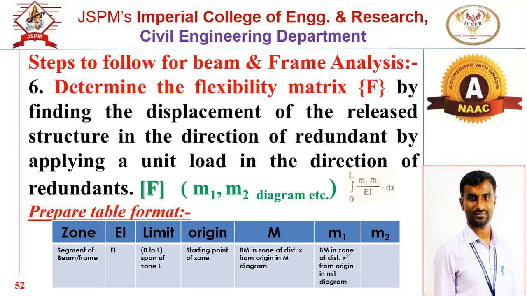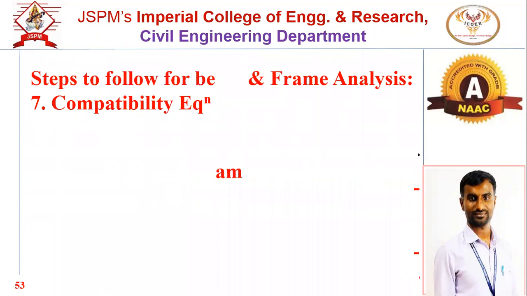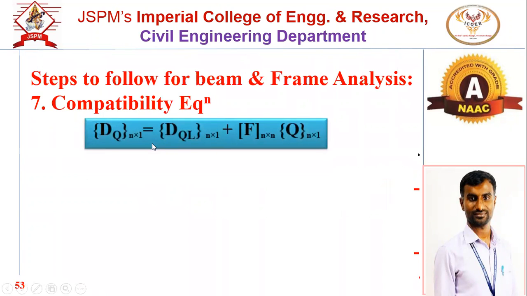Similarly, the bending moments in the M1 and M2 diagrams will be your bending moment equations in terms of X in these columns. So what points you have to remember? Divide the beam into a number of segments, then write down the bending moment equation in terms of X. Then we have to use the compatibility equation, which we have discussed.